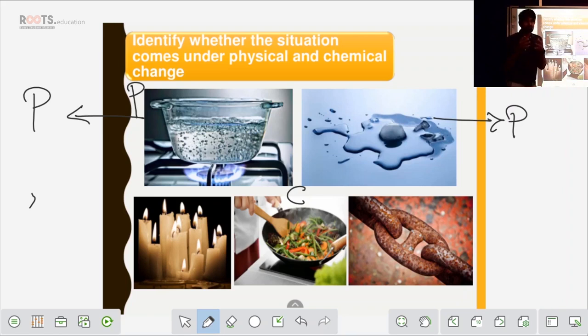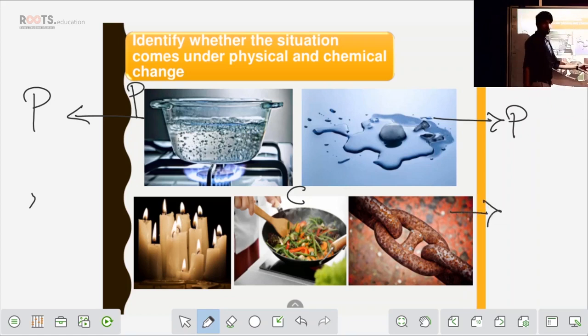On what basis do we call it a chemical change? A chemical change is something where a chemical reaction is taking place. When a chemical reaction is taking place, you get a new product or new substance, where the new substance has new characteristics or new features. Fine. So that is how we call it a chemical change, because we cannot reverse the process and get the same product back. Fine. Coming to the last part.